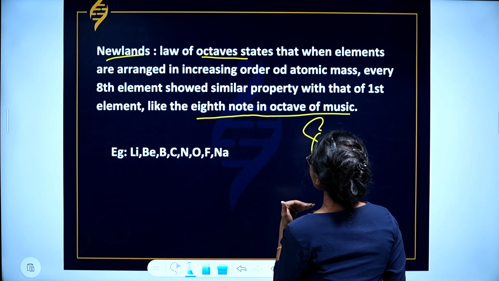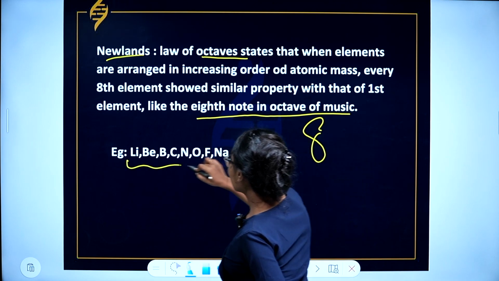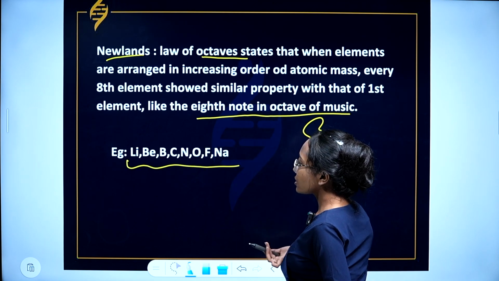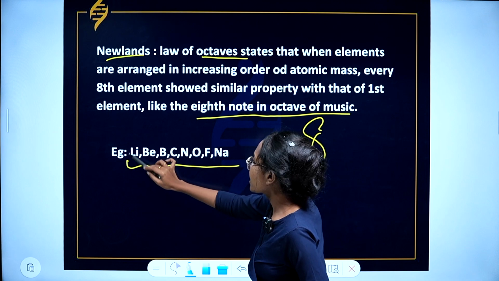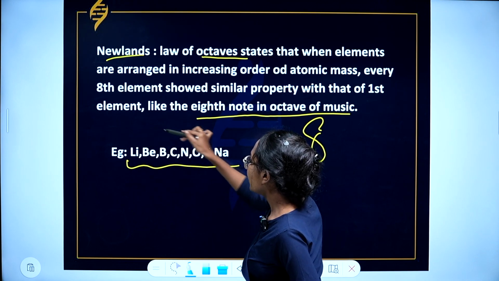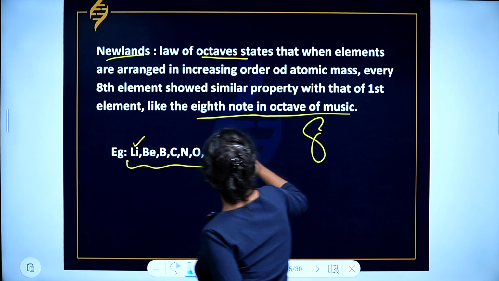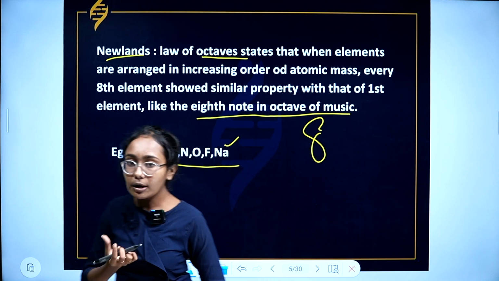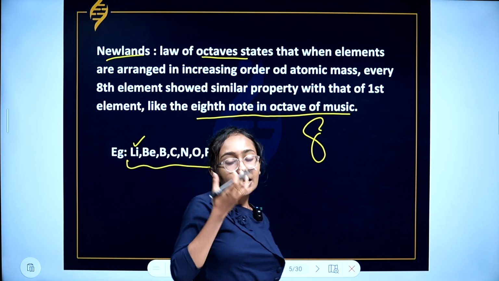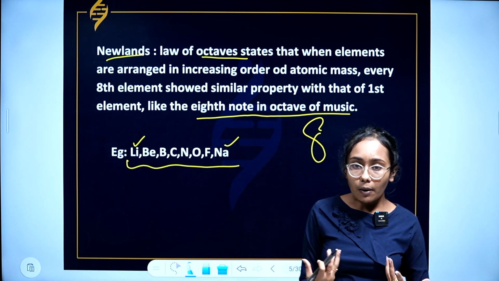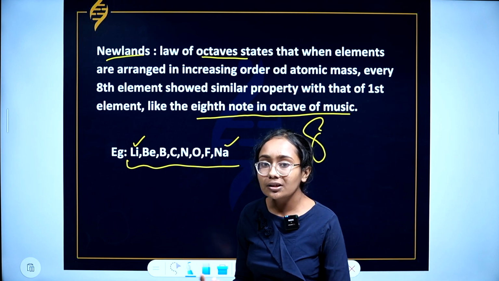Okay? And an example is lithium, beryllium, boron, carbon, nitrogen, oxygen, fluorine, sodium. From this, lithium and sodium showed similar properties. The first and the last element showed similar properties when 8 elements were arranged in the increasing order of atomic mass.